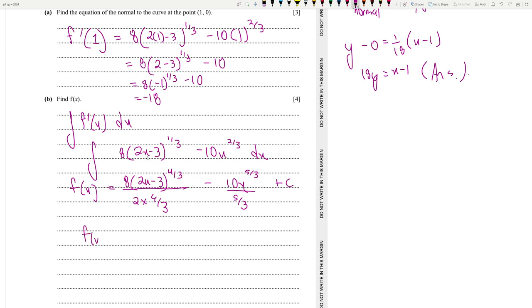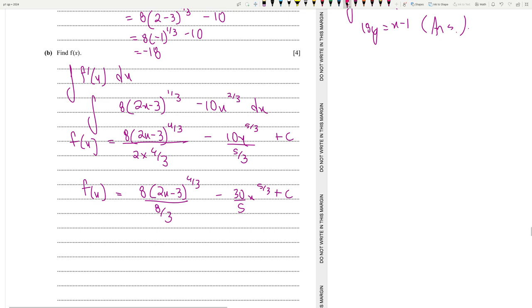So f(x) is equal to 8 into (2x minus 3) to the power 4 by 3 divided by 8 by 3, minus 30 by 5 x to the power 5 by 3, plus c. After simplification, we can get rid of this. So f(x) is equal to 3 times (2x minus 3) to the power 4 by 3 minus 6x to the power 5 by 3 plus c.